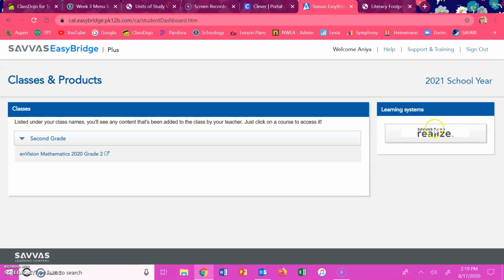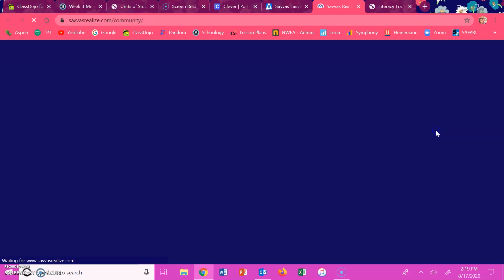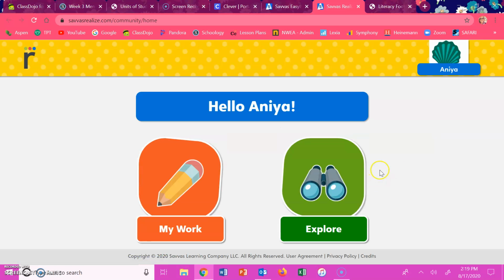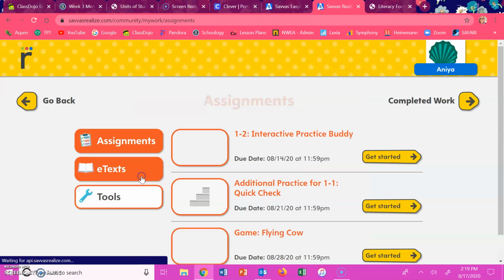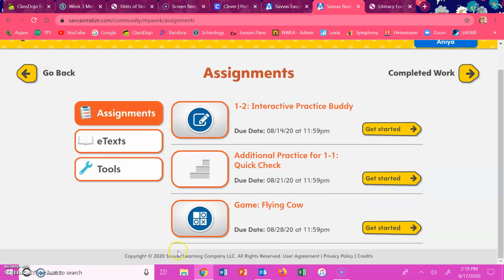As I always try to remember it by the little polka dots up here. Then it's going to show your name. You're going to click on My Work. What you do is you would finish anything that's in your folder, okay?